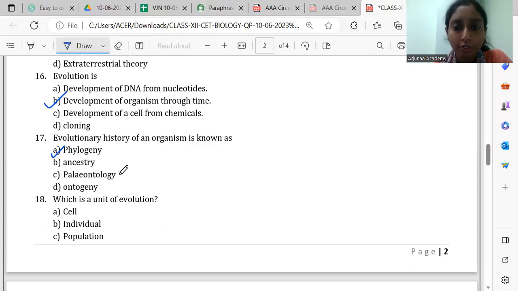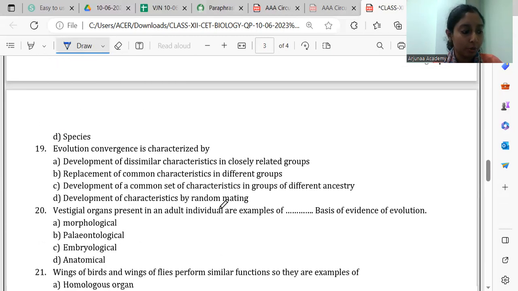Paleontology is study of fossils. Ontogeny means ancestral characters will keep on repeating in the development of an organism. So that is ontogeny.